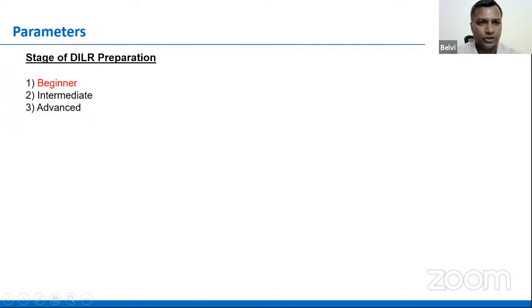Okay, let's take a look here. So either you would be a beginner, which means you just started off your preparation, maybe about a month or a couple of weeks, or a couple of months. Intermediate is somebody who has done about 2 units of quant, a bit of RC, a bit of grammar, right, and a bit of verbal logic. So I would call you at the intermediate level of preparation, maybe you have prepared for about 4 to 5 months by now.